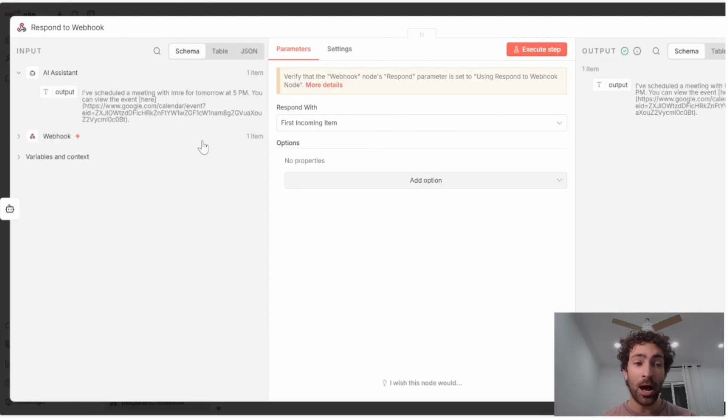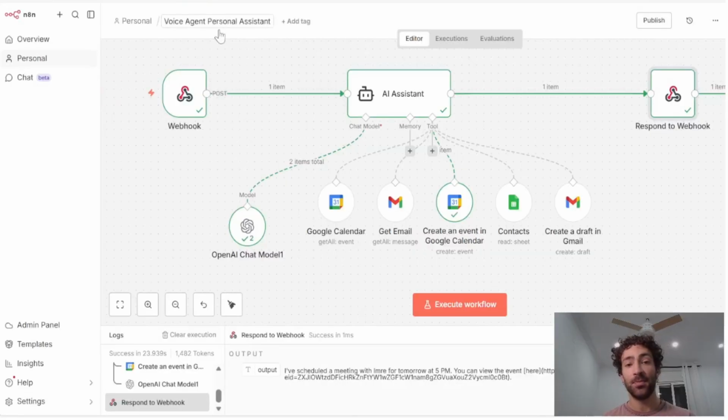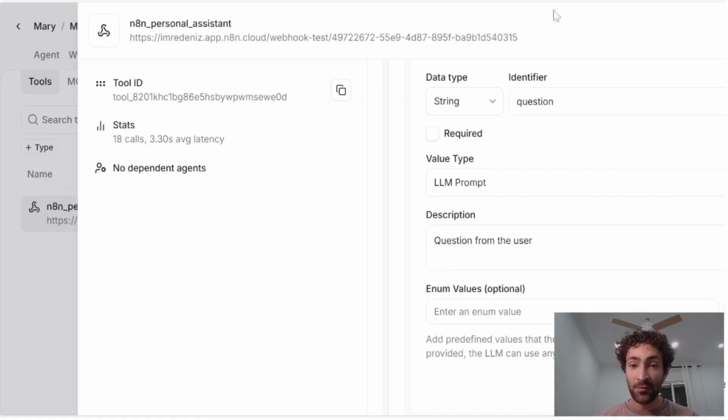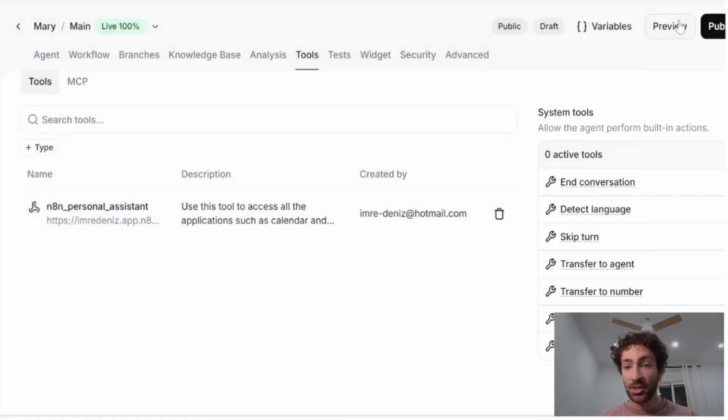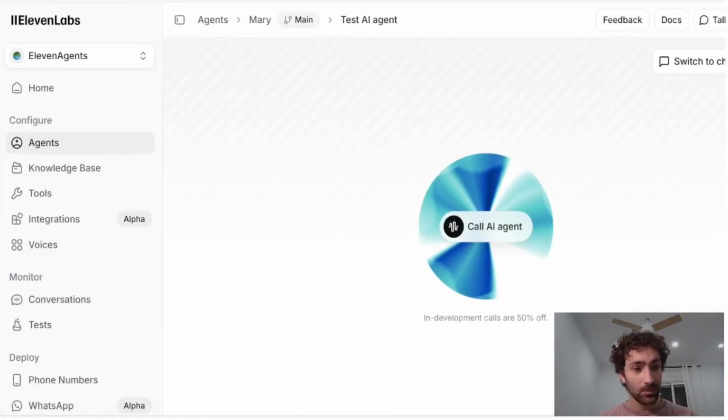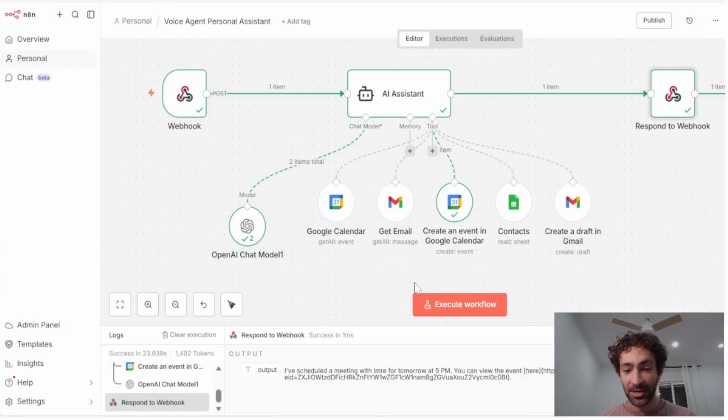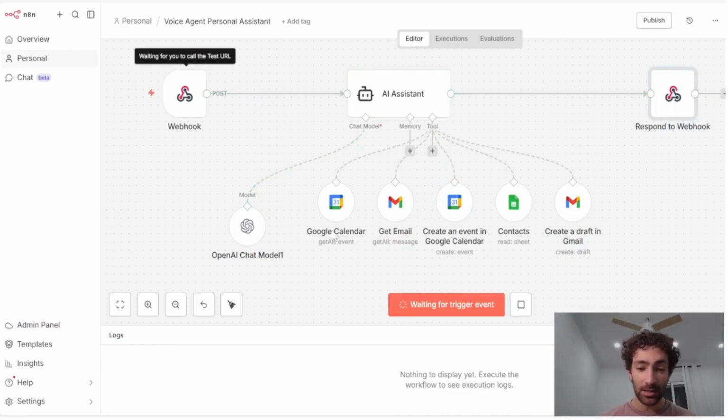This is just going to be the output of the AI assistant. And that's it. So if we want to test it out, we just need to click preview here. And we want to make sure that we're executing this workflow. Otherwise, it's not waiting for that trigger. So we need to make sure that we trigger it like this.